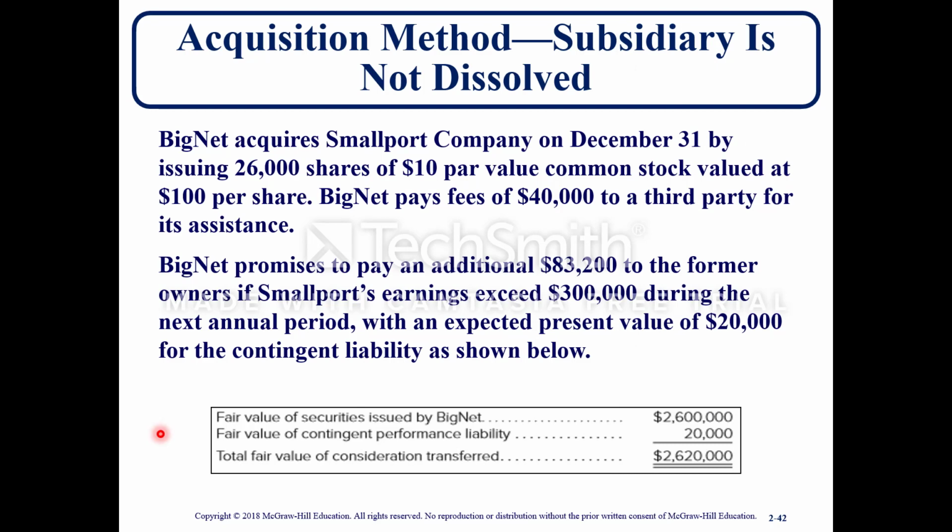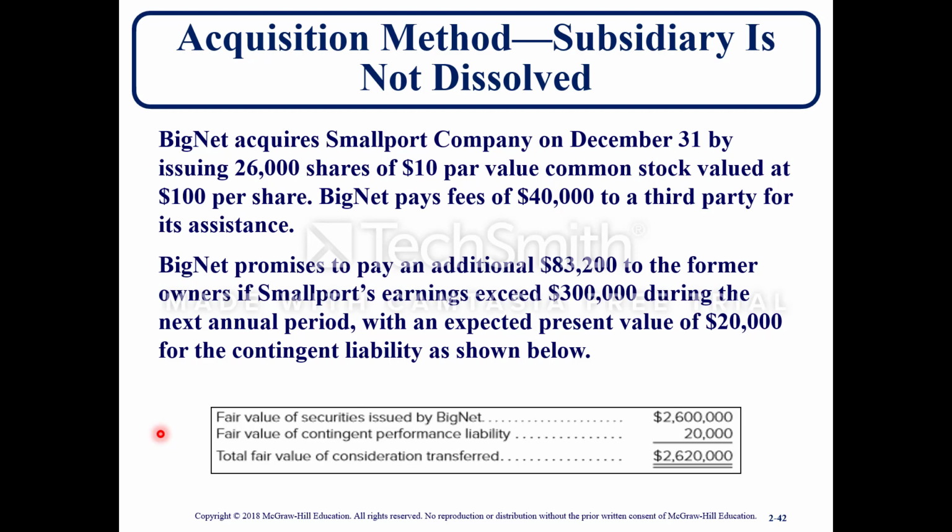So BigNet acquires Small Port Company on December 31st by issuing 26,000 shares of $10 par value common stock valued at $100 per share. BigNet pays fees of $40,000 to a third party for its assistance. BigNet promises to pay an additional $83,200 to the former owner if Small Port earnings exceed $300,000 during the next annual period, with an expected present value of $20,000 for the contingent liability as shown below.